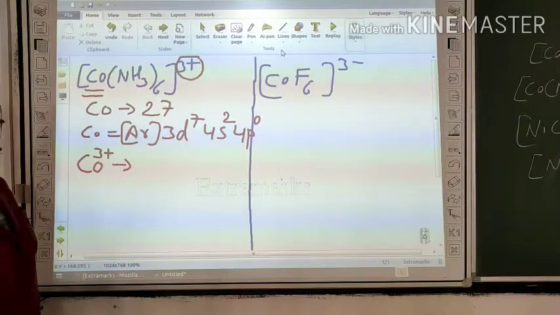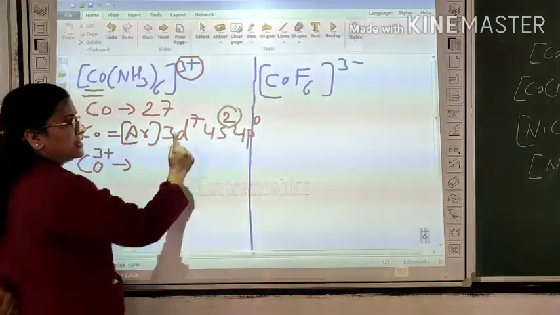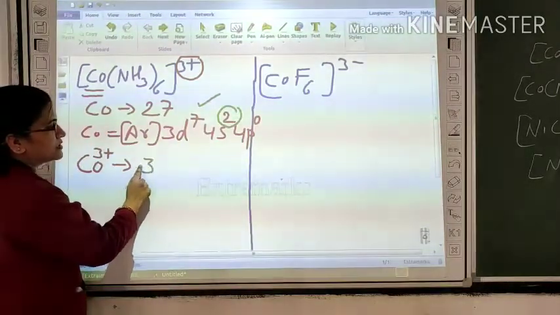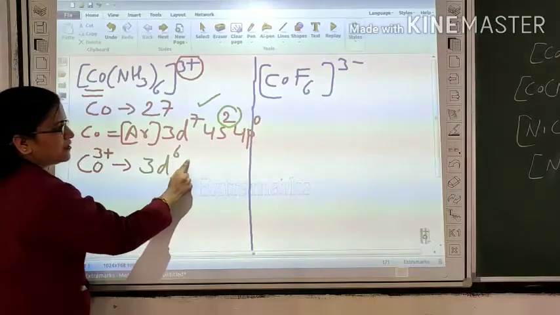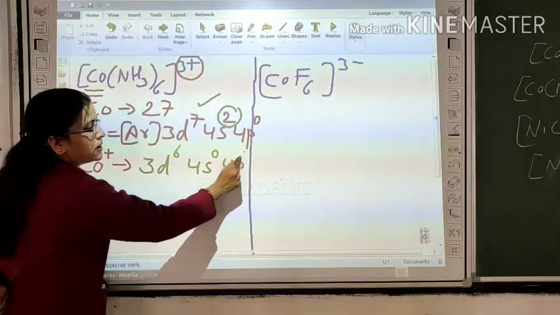For cobalt +3, it means it donates 2 electrons from s and 1 electron from d. So the remaining electronic configuration is 3d6, 4s0, 4p0.